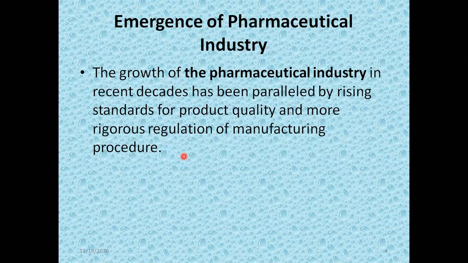These products are manufactured in the industry, but then they are marketed for the public to be used. So the most important point is that certain quality control tests should be performed to get a pharmaceutical product of qualitative nature.